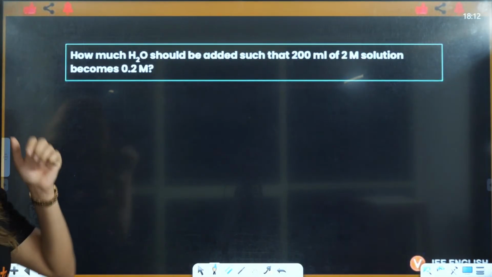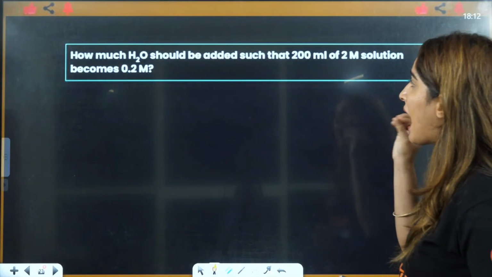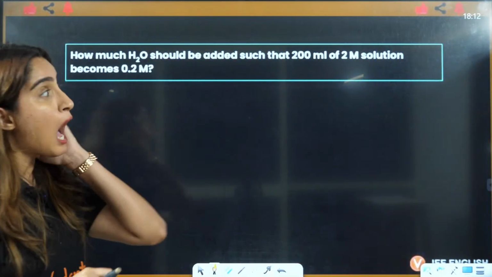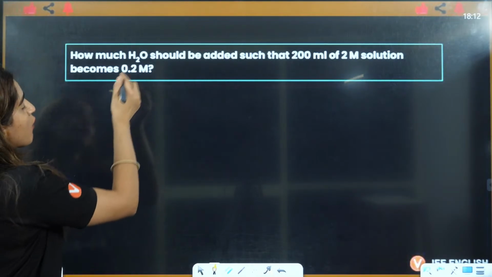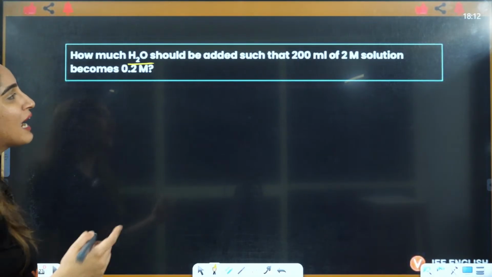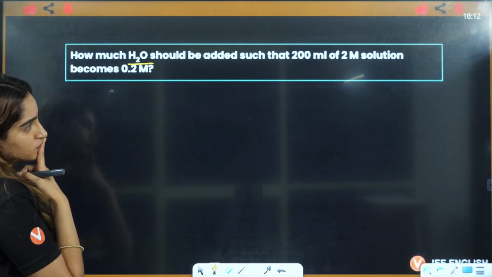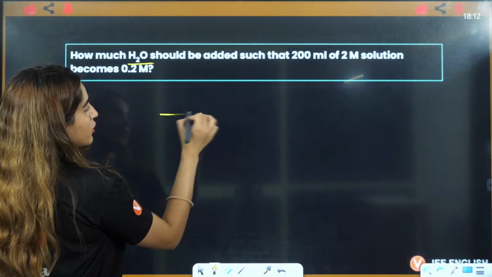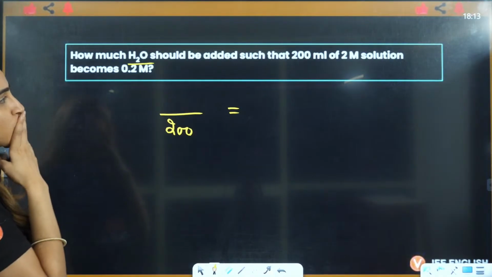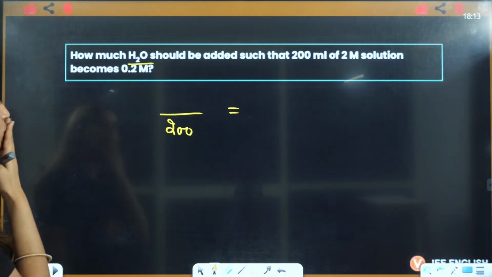Okay, now let us see the question here: how much H2O should be added such that 200 milliliter of 2 molar solution becomes 0.2 molar? So now we are adding water. They are asking how much water should be added. Initially the volume is 200 milliliter and initially the molarity is 2 molar. They are asking how much water is to be added.